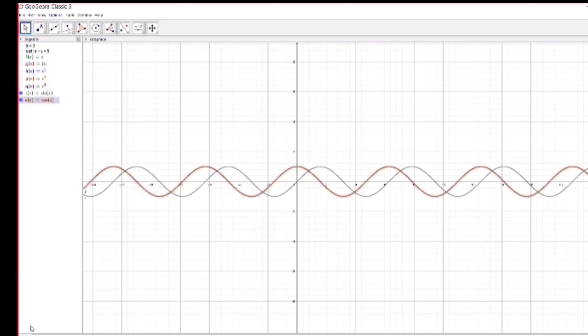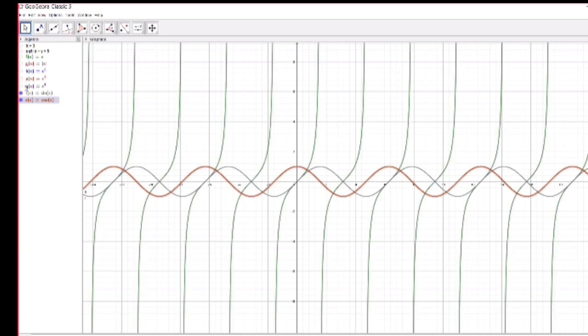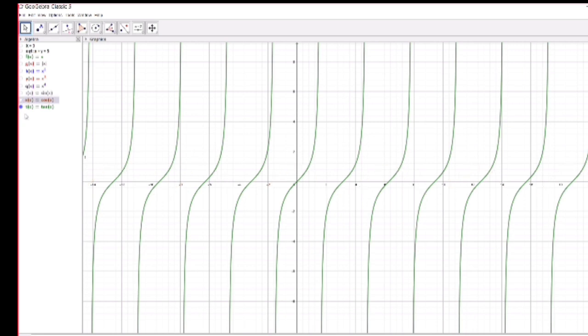What about tan x now? Is tan x a continuous function? Now tan x is continuous in its domain. Define the domain. So it is not continuous everywhere. Throughout the set of real numbers, it is not continuous.